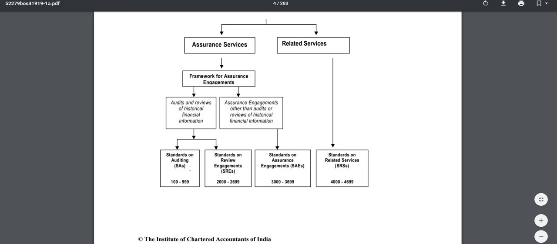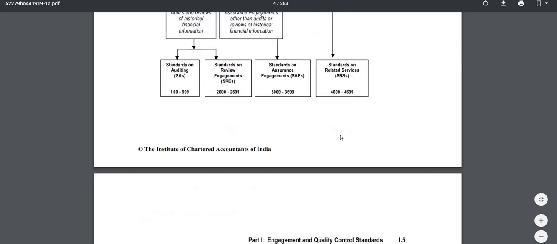financial information, you have two kinds. One is standards on auditing. If you are doing audit, then standards on auditing. If review, then it is standards on review engagements. Auditing means 100 to 999, and review engagement is 2000 to 2699.